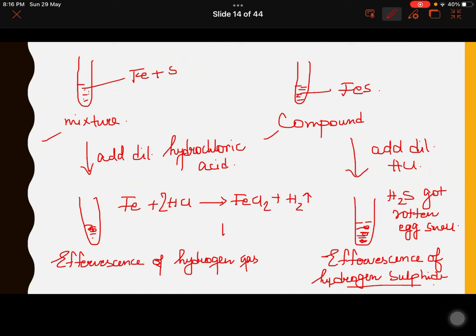Because iron sulfide reacts with HCl to form ferrous chloride and hydrogen sulfide. Okay, so this hydrogen sulfide has got the rotten egg smell. So here you see that iron sulfide has got completely different properties as compared to the elements from which it has formed. Okay.